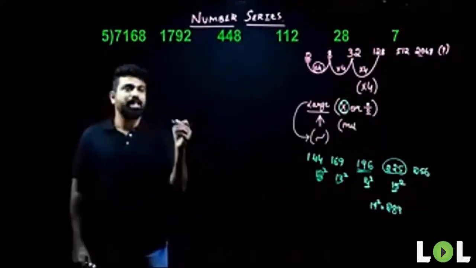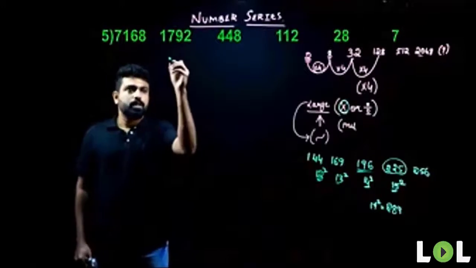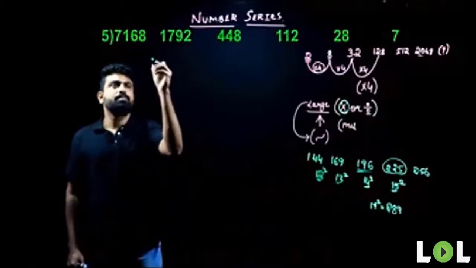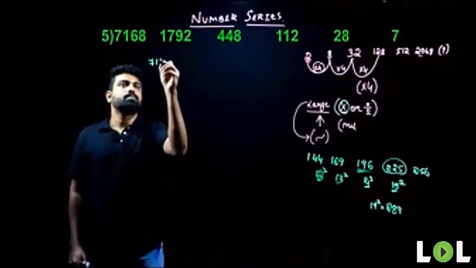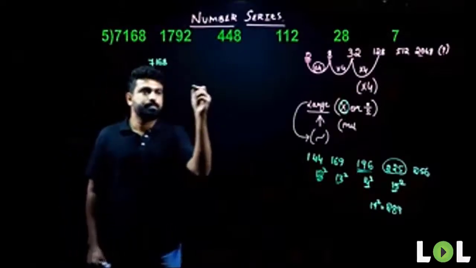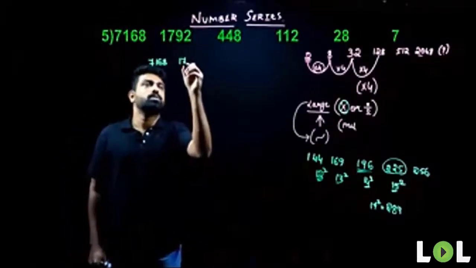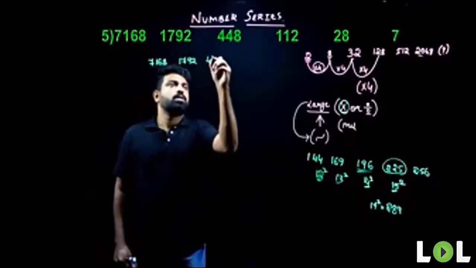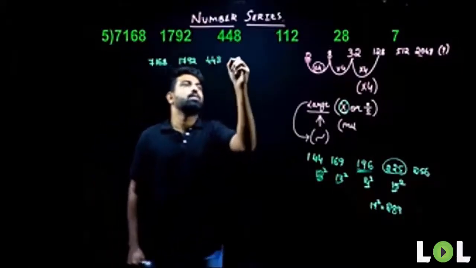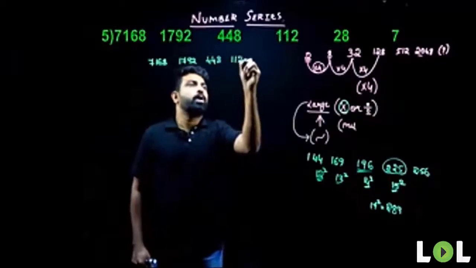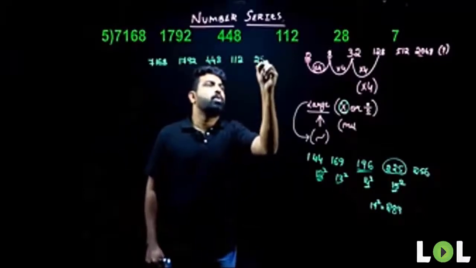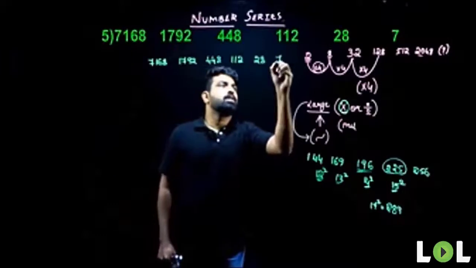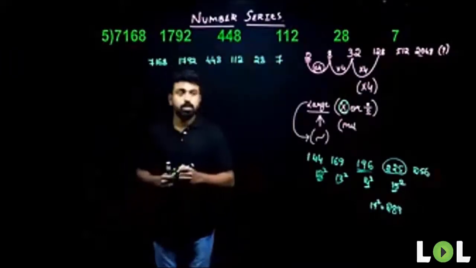Okay. Next question here is 7168, 1792, 448, 112, 28, 7.